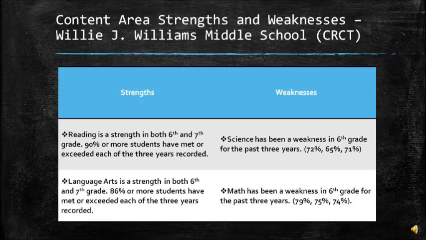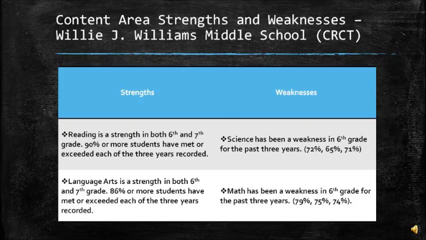Our weaknesses: science has been a weakness in 6th grade for the past 3 years. The students that met or exceeded for the first year, 2011-2012, was 72%. From 2012 to 2013 was 65%, and this past year was 71%.